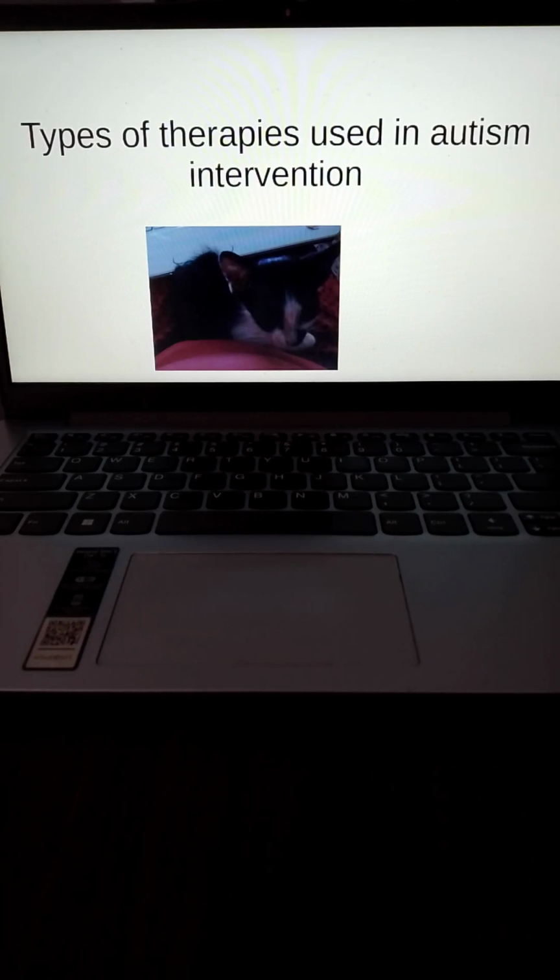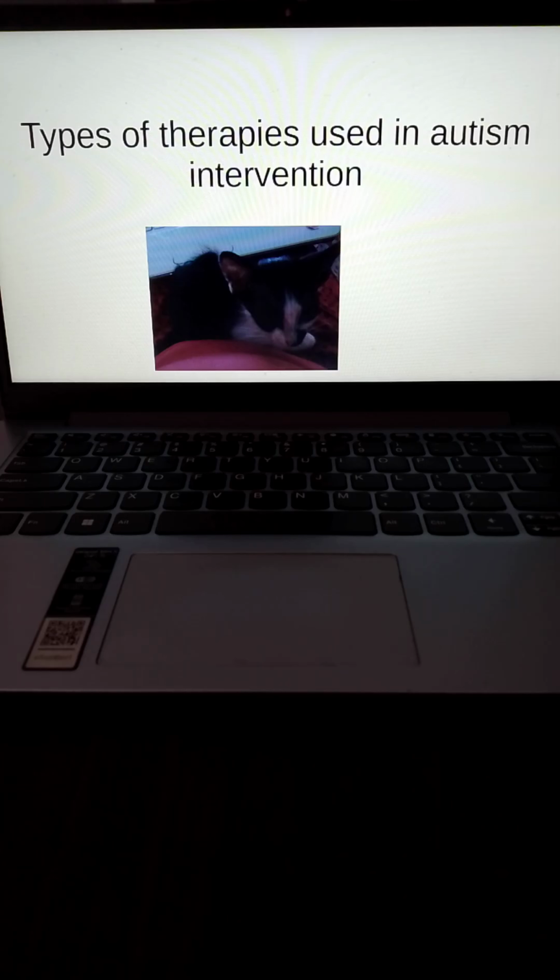This is Siddhi. Today we are going to talk about the different types of therapies that are used in autism intervention. Okay, this is a very confusing area for most of the parents because there are various therapies that are available for autism, and it's very difficult for parents to understand which therapy technique to choose and what to do. So hopefully by the end of today's video we should be able to understand what are the different types of